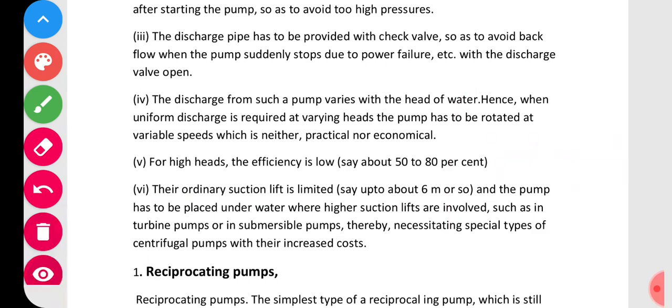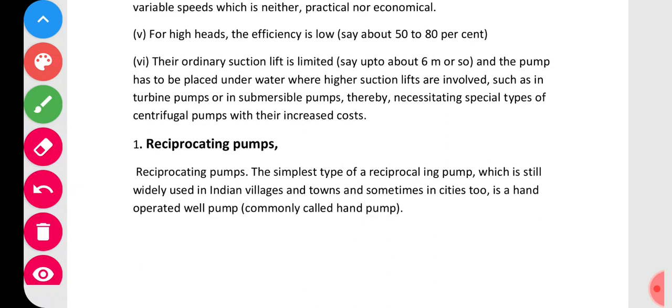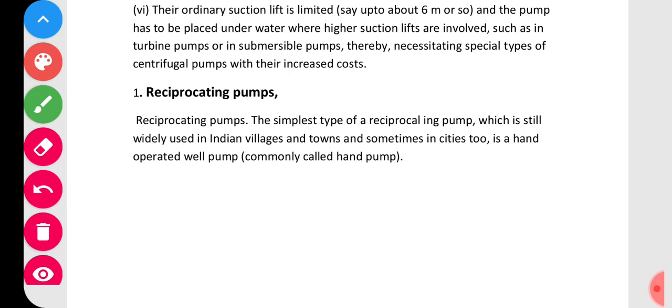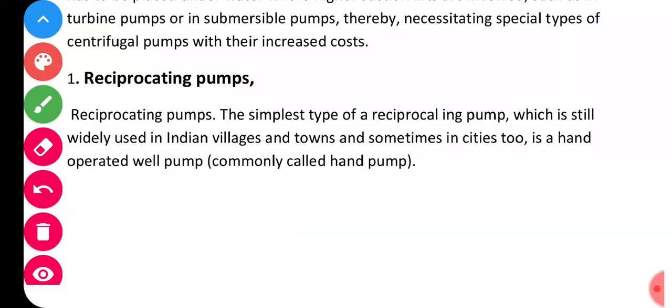After this, let us see the reciprocating pump. I have told you I am discussing only two types of pumps, reciprocating and centrifugal. The centrifugal pump is also not used much in water supply schemes, but still let us have a brief idea. Now, what is this reciprocating pump? The simplest type of reciprocating pump, which is still widely used in Indian villages and towns, sometimes in cities also, is the hand operated well pump, called a hand pump. So this is all about the reciprocating pump.